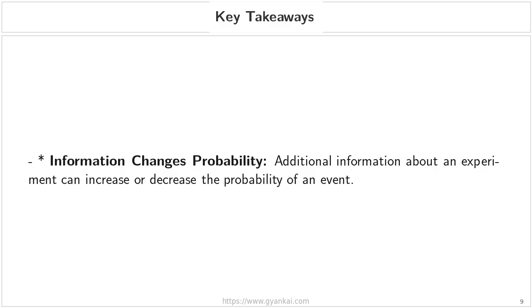Key takeaways. First, it is crucial to remember that information changes probability. As we saw in our coin tossing example, when we were initially looking at the whole set of outcomes, our probability was 1/2. But the moment we received that extra piece of information, knowing the first coin was a tail, the probability shifted to 3/4. This shows that additional information about an experiment can either increase or decrease the likelihood of an event occurring.